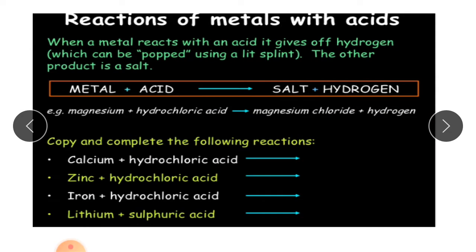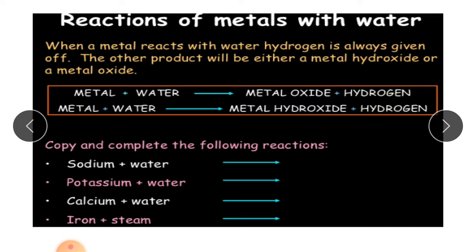Okay, let me explain it more, class. When metals are put into water, some react and some do not. Sodium and potassium react violently with water, and they give off lots of hydrogen gas, and they form alkalis, and they form hydroxides.